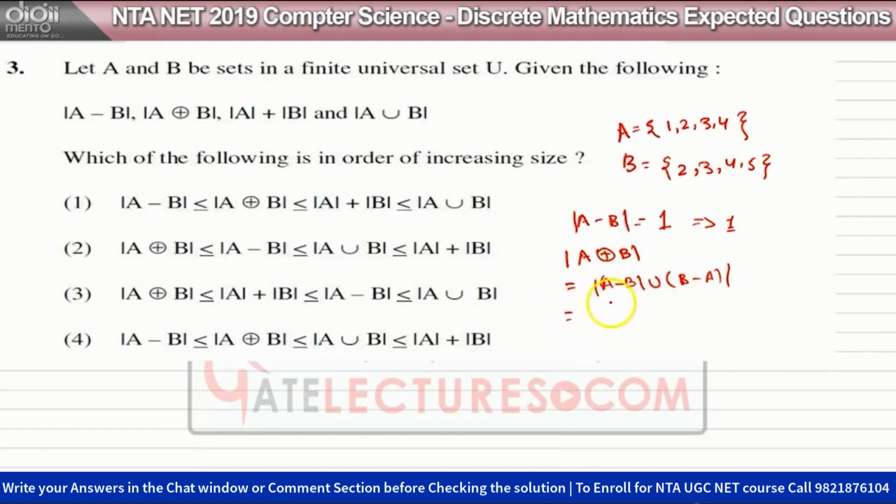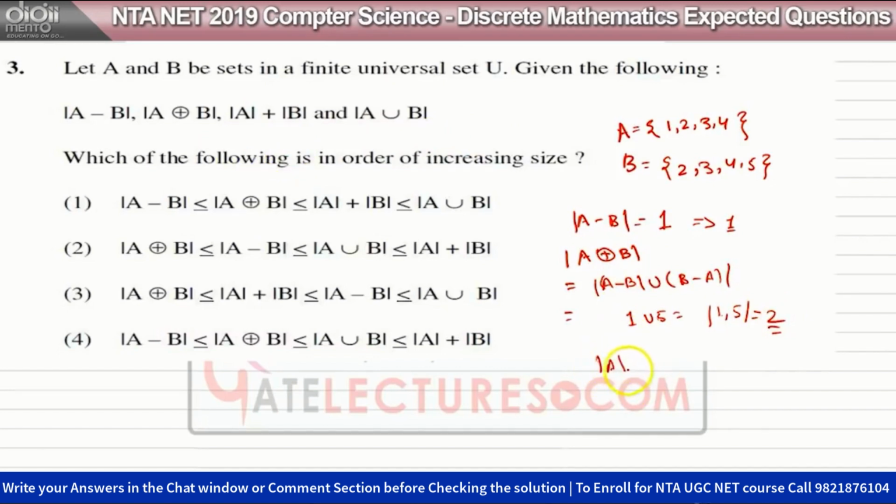So what is A minus B? A minus B is 1. Union, what is B minus A? Those elements of B which are not in A. In 2, 3, 4, 5, we do not have 5 in A. So 1 union 5 equals 1, 5. So we have 2 elements in this operation.